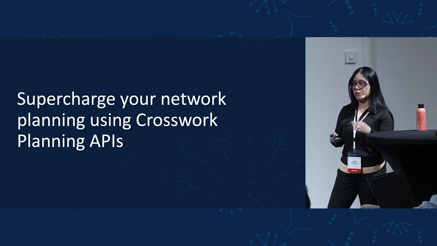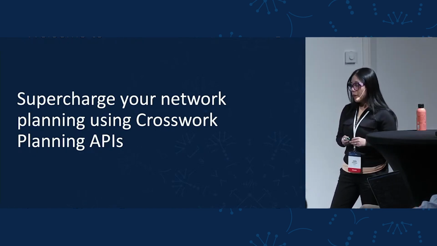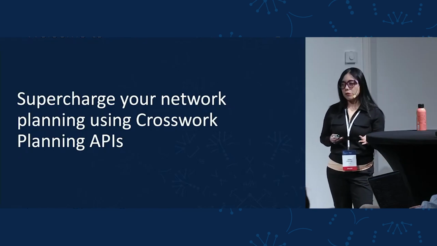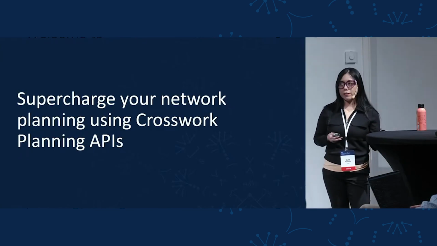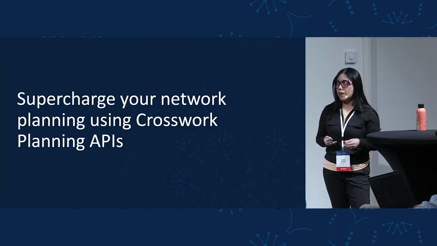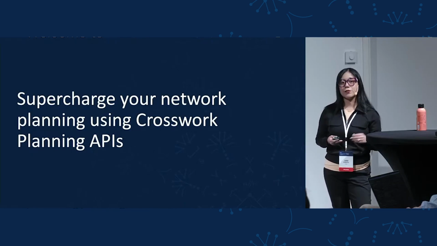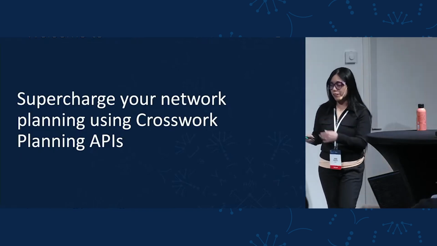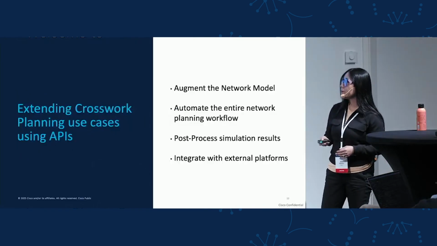We can, of course, execute them manually, step by step. But now, for example, let's say we may need to build a custom network planning workflow and then automate it. Or as we mentioned earlier, for example, we may need to extend our network model in order to support particular use cases. How can we do that? We can do that by using the Crosswork Planning APIs. So basically, we can take our network planning to the next level and supercharge it using the Crosswork Planning APIs.